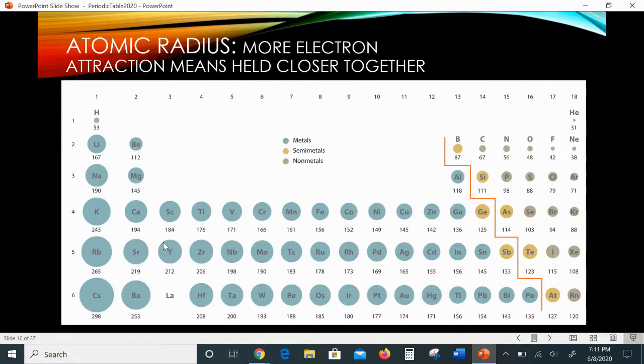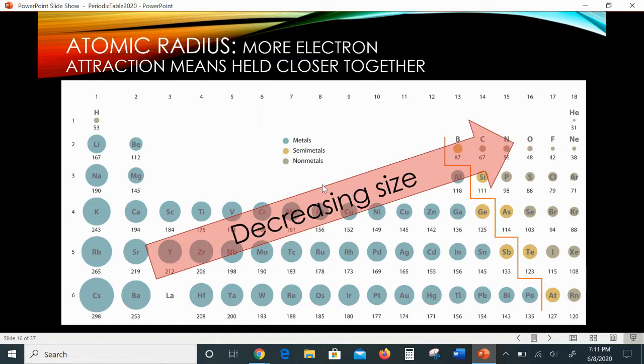Now the atomic radius drives me a little nuts. People always say, well, that's backwards. It's not really backwards, but let's talk about it. Cesium has the biggest atomic radius of everything here listed, and helium has the smallest atomic radius. So as you'll see, things get smaller as you get up toward helium, right? And it's bigger in the cesium. But this has to do with attraction. Think of what we've been saying.